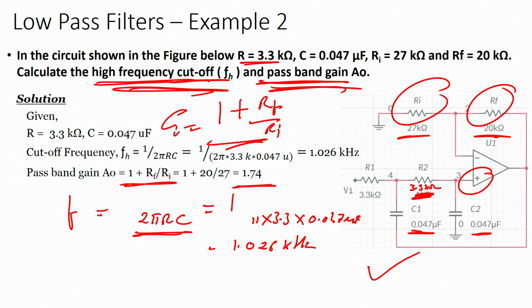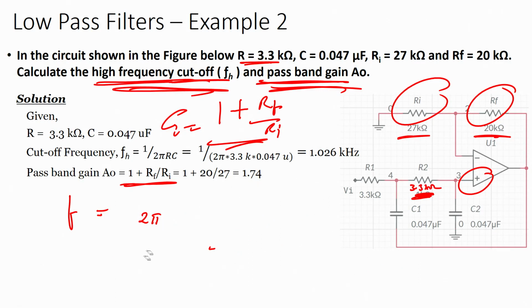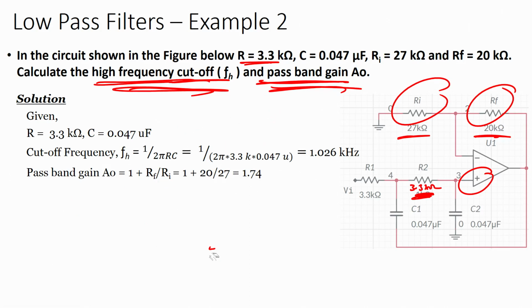Alright guys. So, the point is, given the values you can design a circuit, and given a circuit you can find out the values. Both ways you can do it now. Given the values you can design a circuit of a filter, and given a circuit you can find the values of the filter. What are the values of the filter? Cutoff frequency, gain, resistors, capacitors, correct.